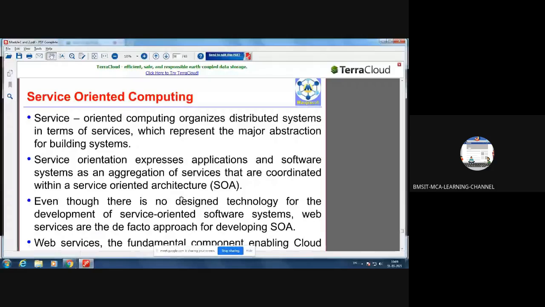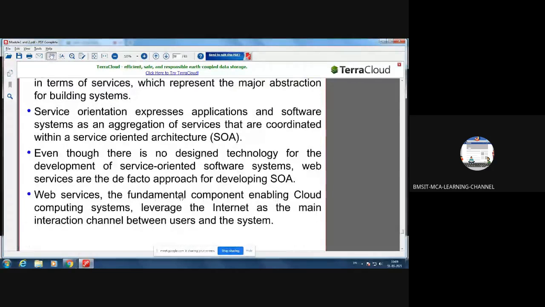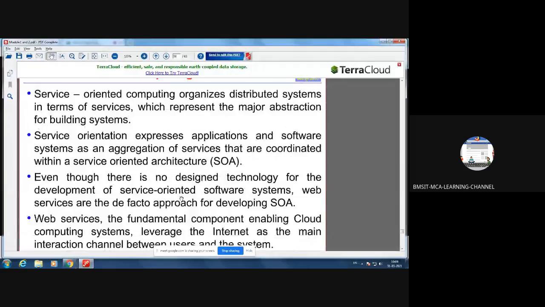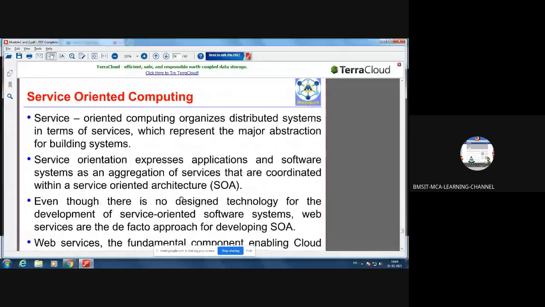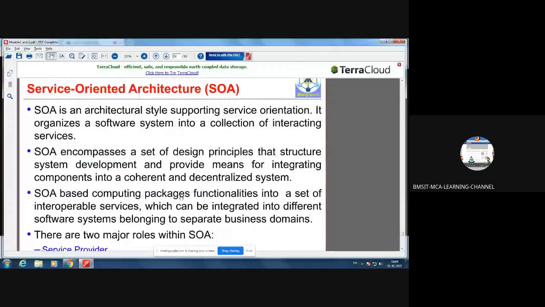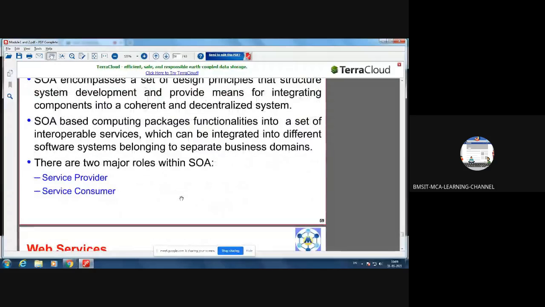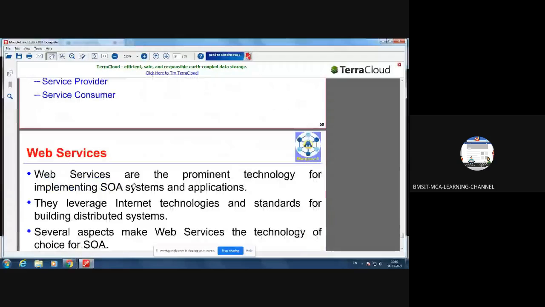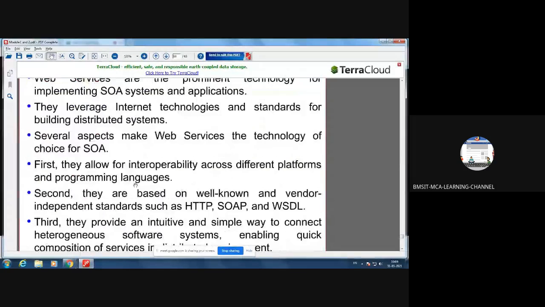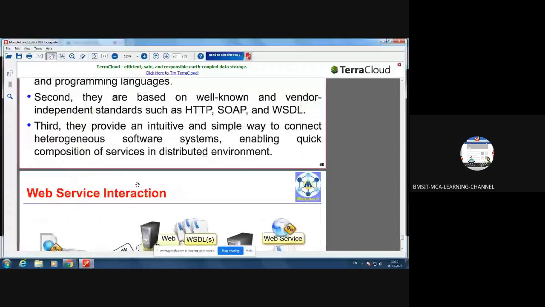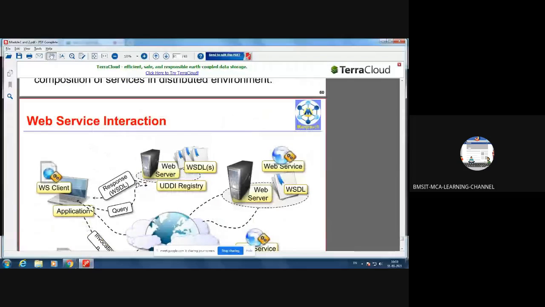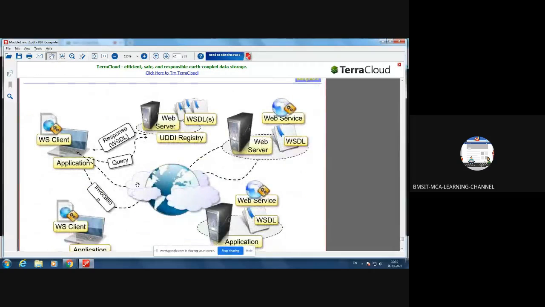Next is service-oriented computing. So this already we have finished. Service-oriented computing is built upon service-oriented architecture. So that we have already finished. Web services we have already finished. This is a web services interaction. Just look at this diagram.